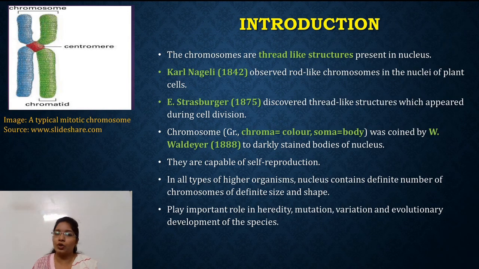Now these chromosomes are capable of self-reproduction. Generally, in all types of higher organisms, the nucleus contains a definite number of chromosomes. These chromosomes have definite shape and size. And they play an important role in heredity, variation, mutation, and evolutionary development of the species.